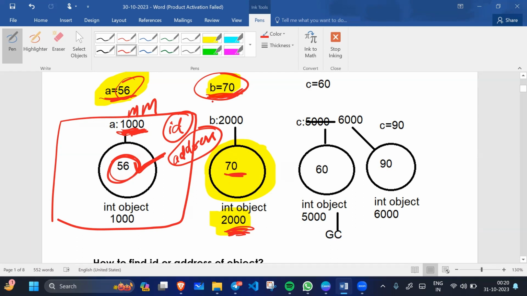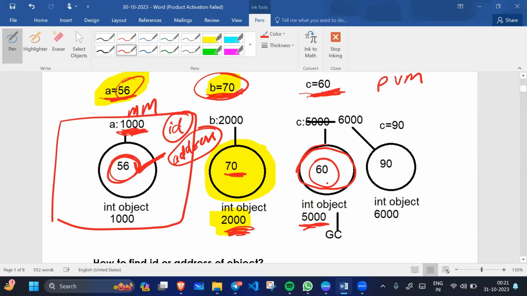For example, we have c equals to 60. 60 is also not there previously. So pvm creates another memory space for 60, which has address 5000, and the value of c is 60.